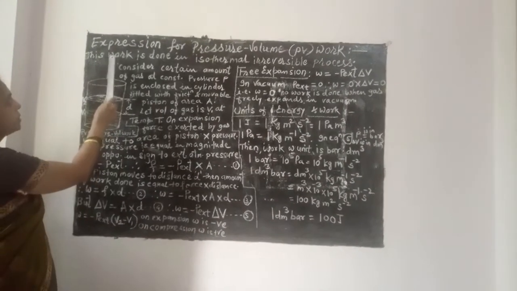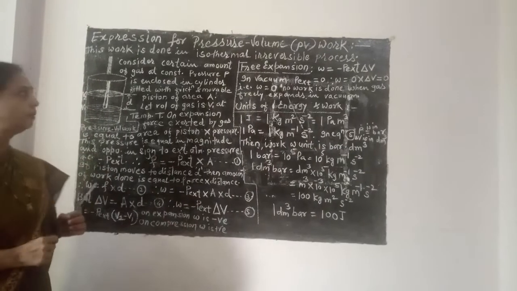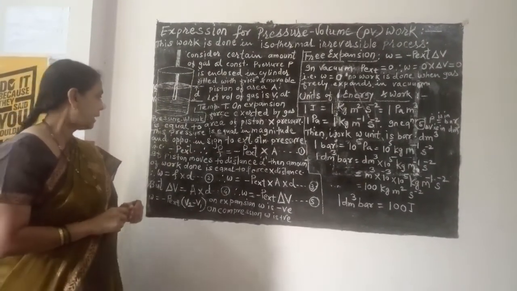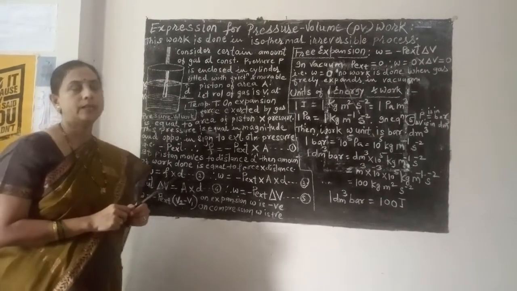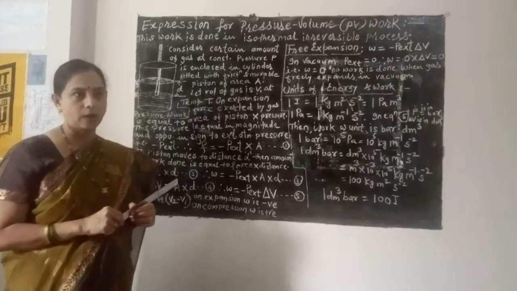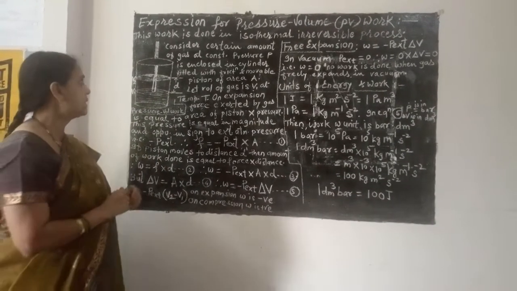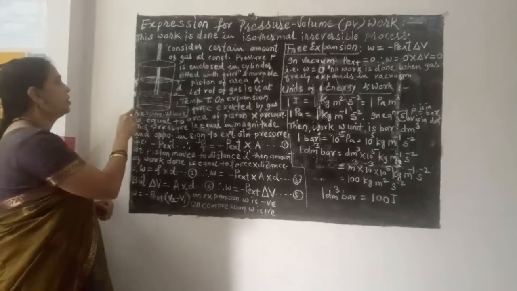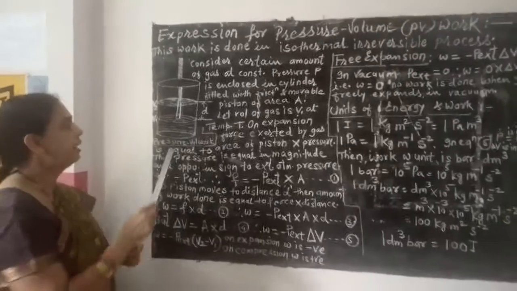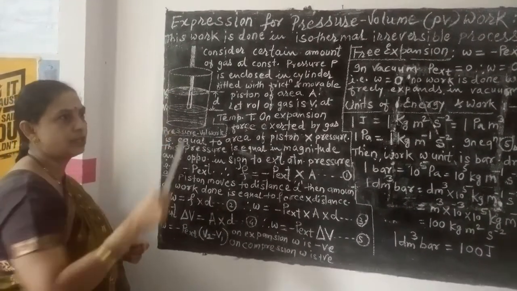Today we are going to study the expression for pressure volume work. In the last lecture we studied that W, the work done, is nothing but the pressure volume type of work, and I explained the concept. When pressure is reduced, the piston moves in the upward direction. When external pressure is applied, the piston moves in the downward direction.